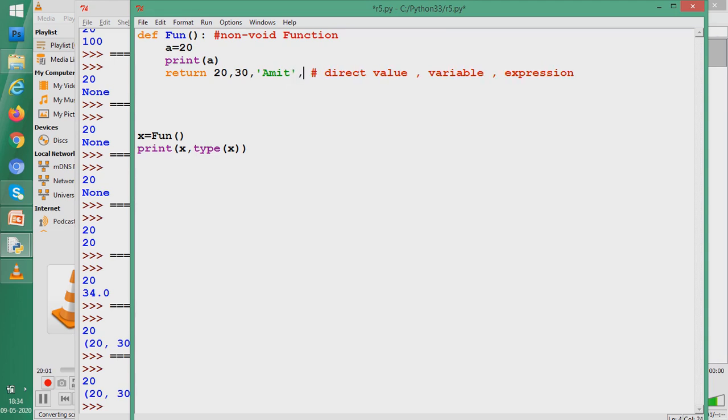And I can again return a float value. Whatever I want, I can return. So everything is going to come and get stored in X. So function fun is going to return 20, 30, Amit, 45.0. And all of them are going to be stored in X as a value, as an element of a tuple. So X would be a tuple. Let us see.